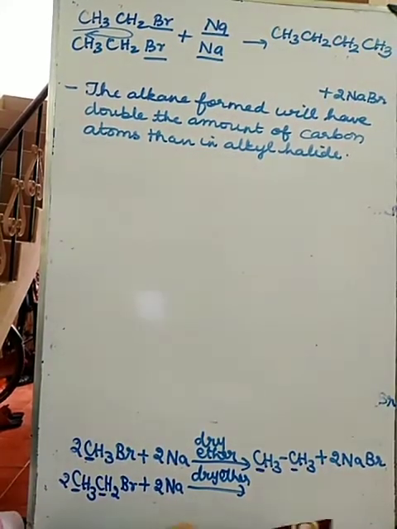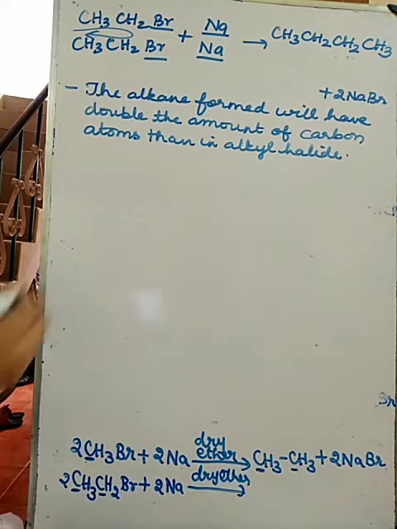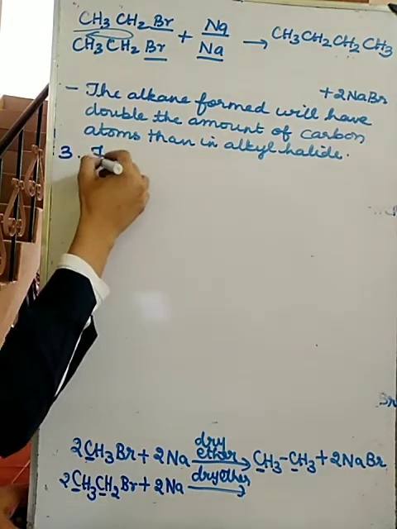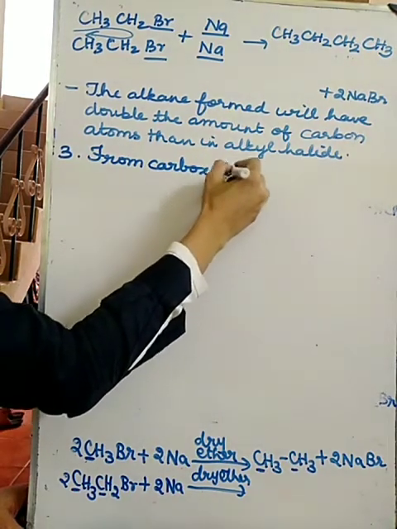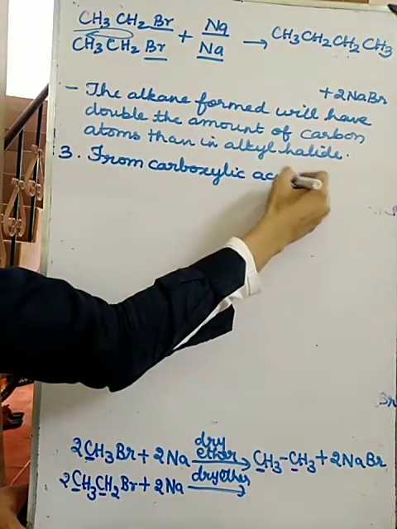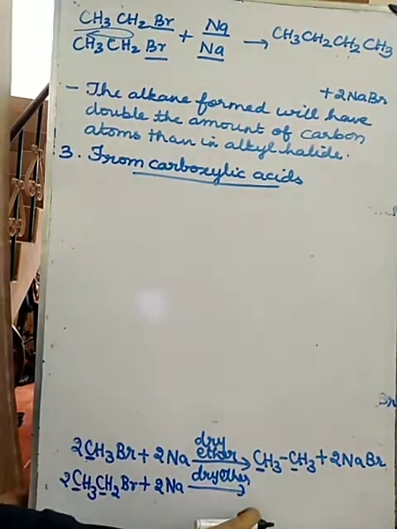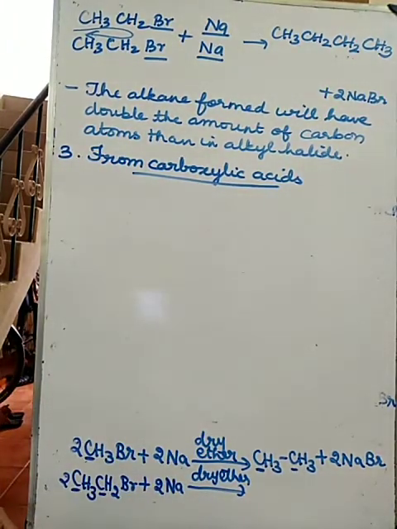Two methods we have completed. First one from unsaturated hydrocarbon, second one from alkyl halides. So the third one is from carboxylic acid.